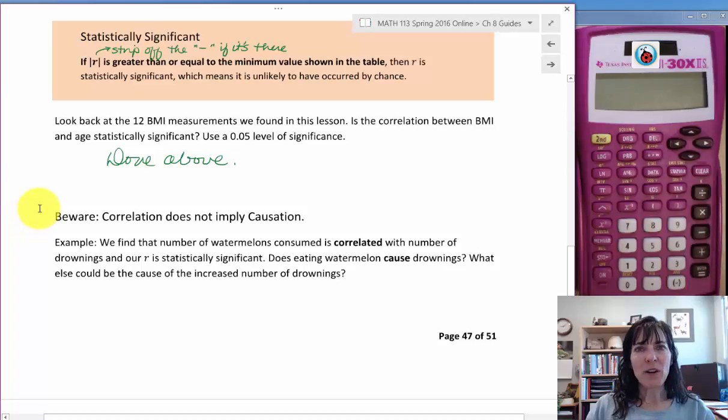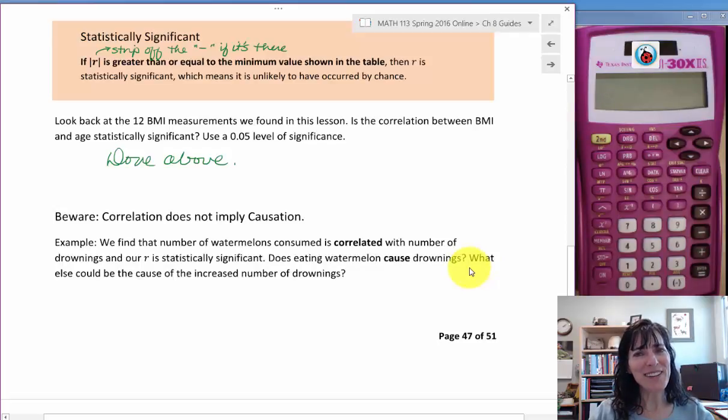And here's something to be aware of. Correlation does not imply causation. For example, we find that the number of watermelons consumed is correlated with the number of drownings, and our R is statistically significant. So we did a study and we looked at the number of drownings and we looked at how much watermelons were being consumed. And so we're wondering, does eating watermelons cause drownings?